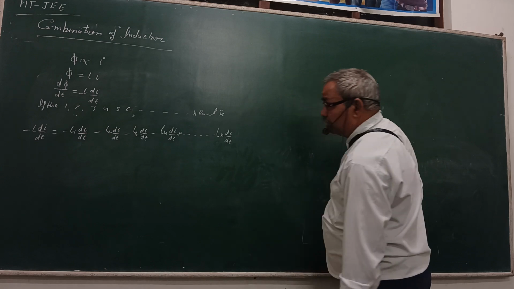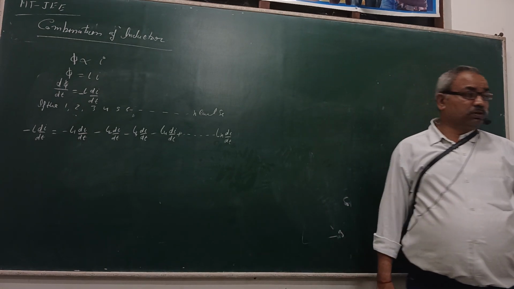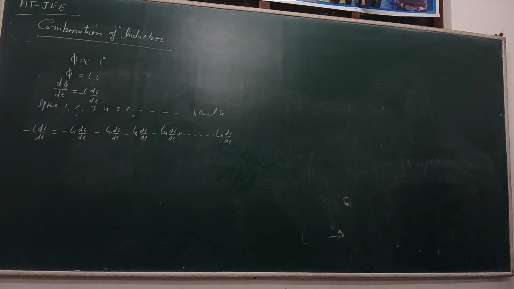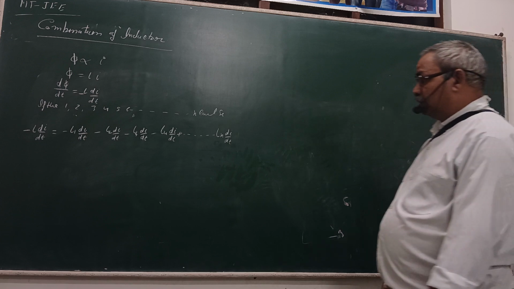But in a series combination the electric current is always constant. So we define the value of change in the case of this series combination.